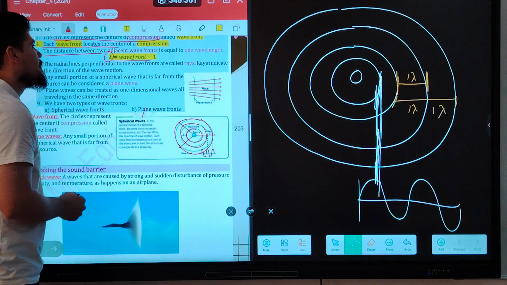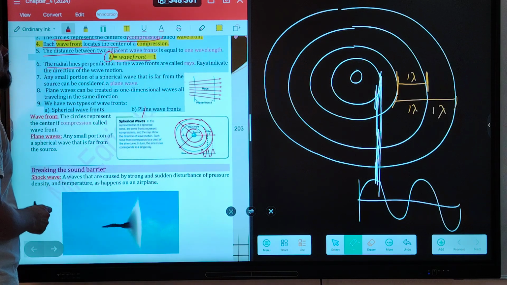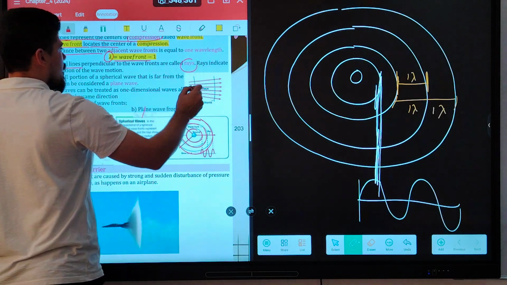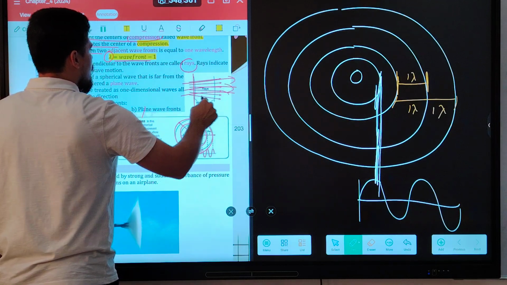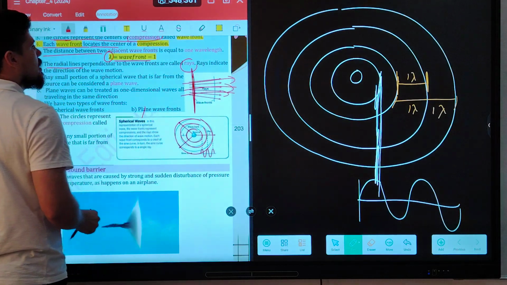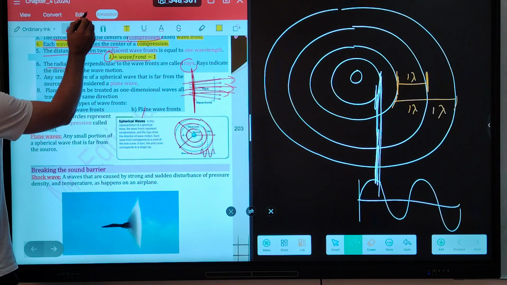Is equal to 29. So the radial lines perpendicular to the wavefronts are called the rays. Okay, so this is the ray. These rays are perpendicular to what? Perpendicular to the wavefronts.